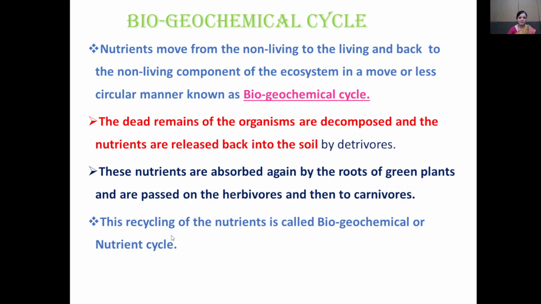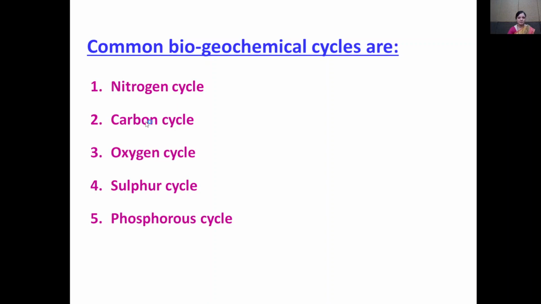So what is nutrient cycle? Recycling of the nutrients, that is carbon, hydrogen, oxygen, phosphorus, is known as a biogeochemical or nutrient cycle. There are various types of the biogeochemical cycles. For example, nitrogen cycle, carbon cycle, oxygen cycle, sulfur cycle, and the phosphorus cycle. So these are the examples of the common biogeochemical cycle.